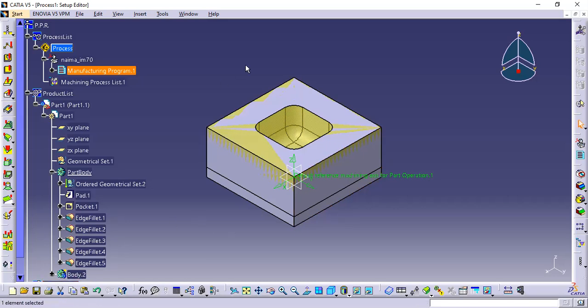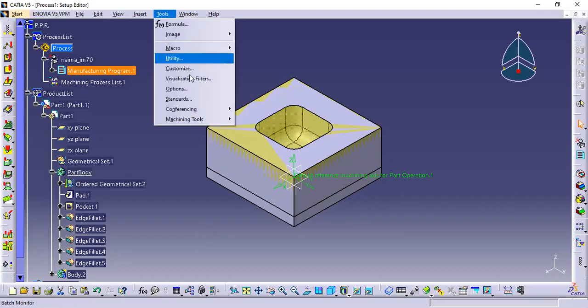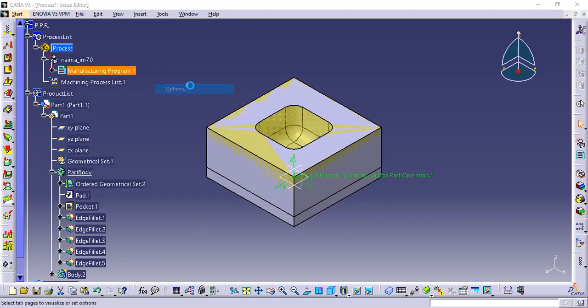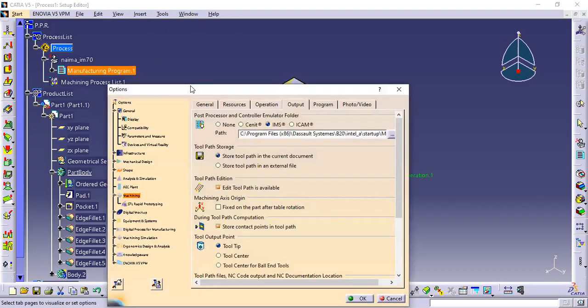And after opening that, you will go to the tools and then option. You will select IMS as post processor and controller emulator folder as IMS.